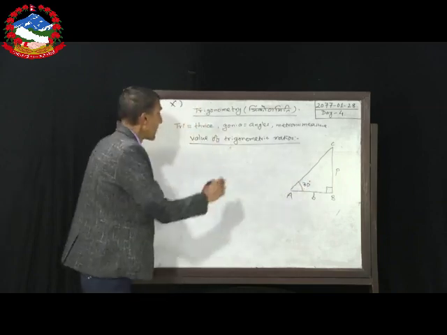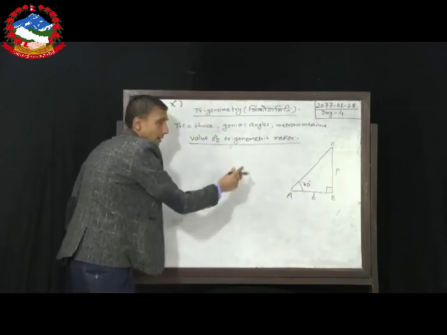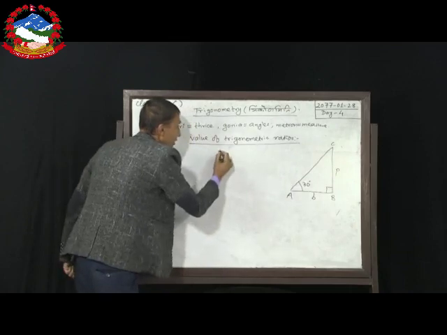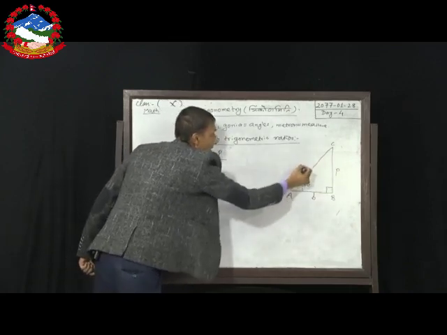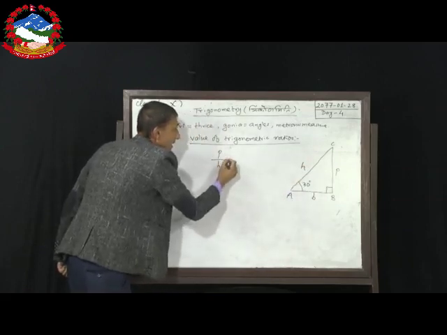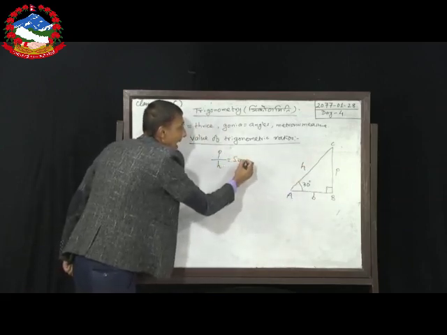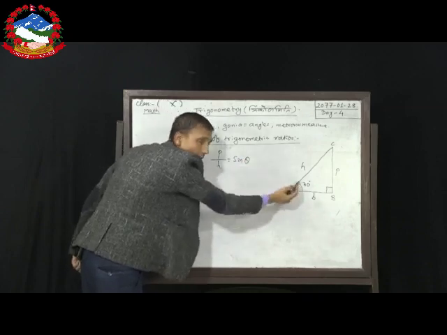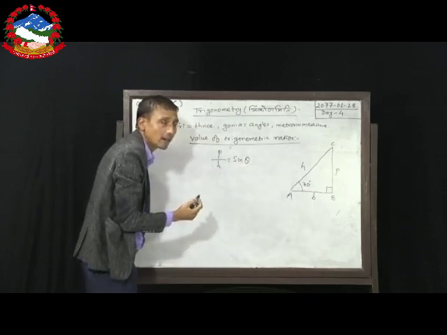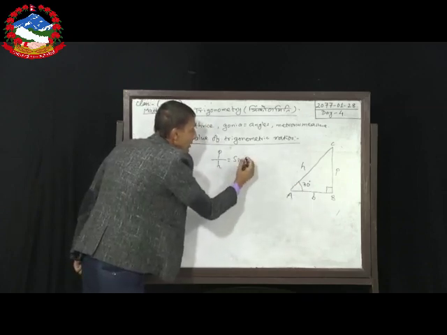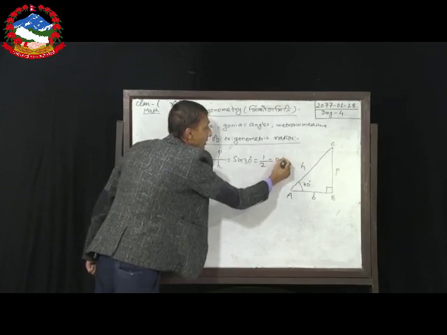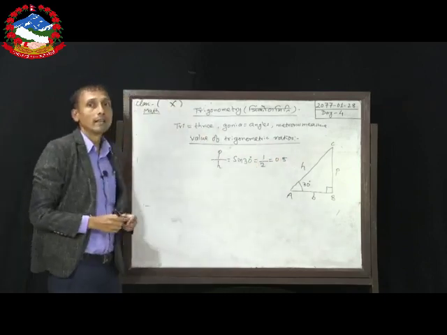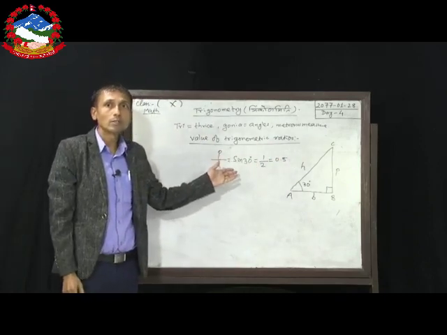So here, if you find the ratio of length of perpendicular to the length of hypotenuse, then it is denoted as sin theta, but in the place of theta here is 30 degree as a reference angle. So this becomes sin 30 degree, and its value is always 1 by 2, that means 0.5.